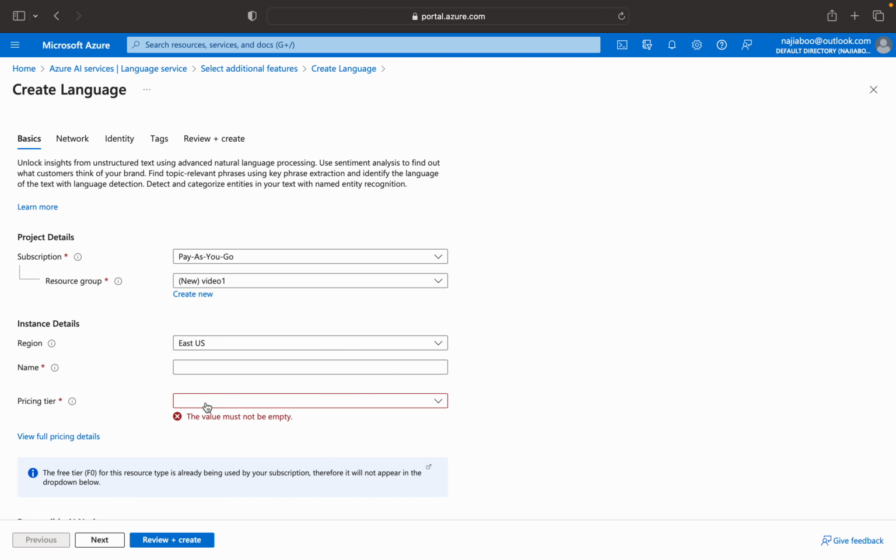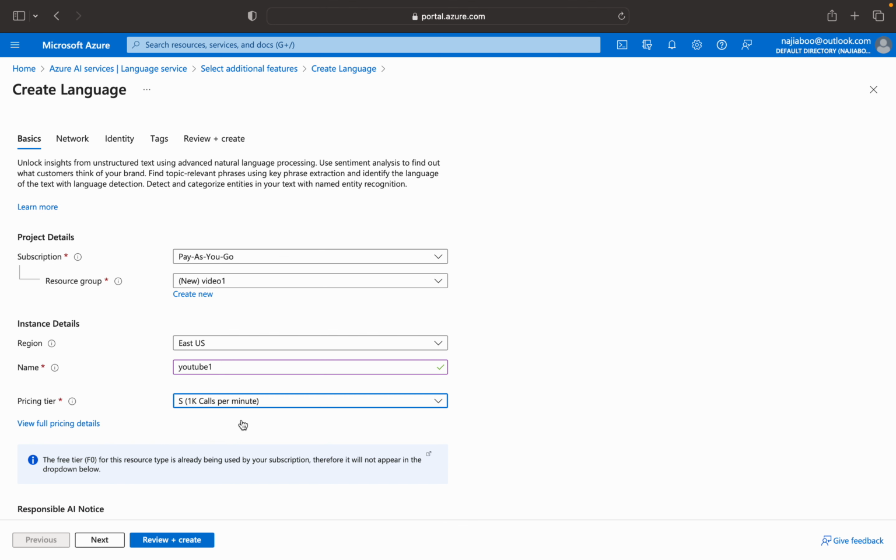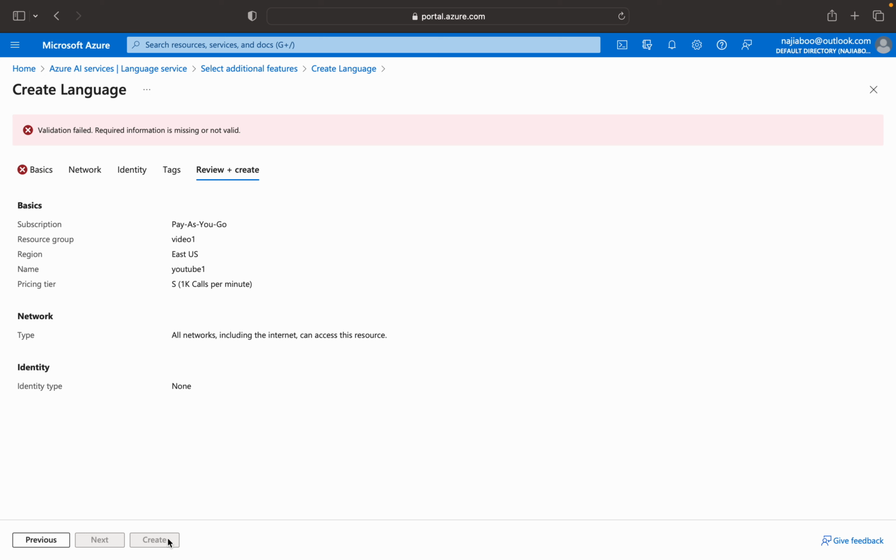So this is my new resource, and I can give a name, YouTube. I'm using this particular pricing tier. You may have another pricing tier, maybe a free tier will also be available. Here I am choosing pay as you go as the subscription. So let me create this.